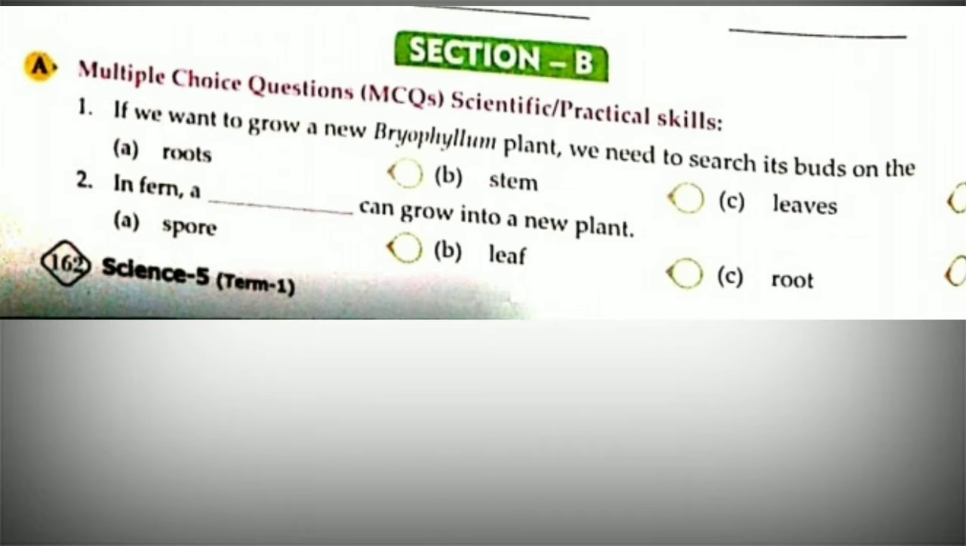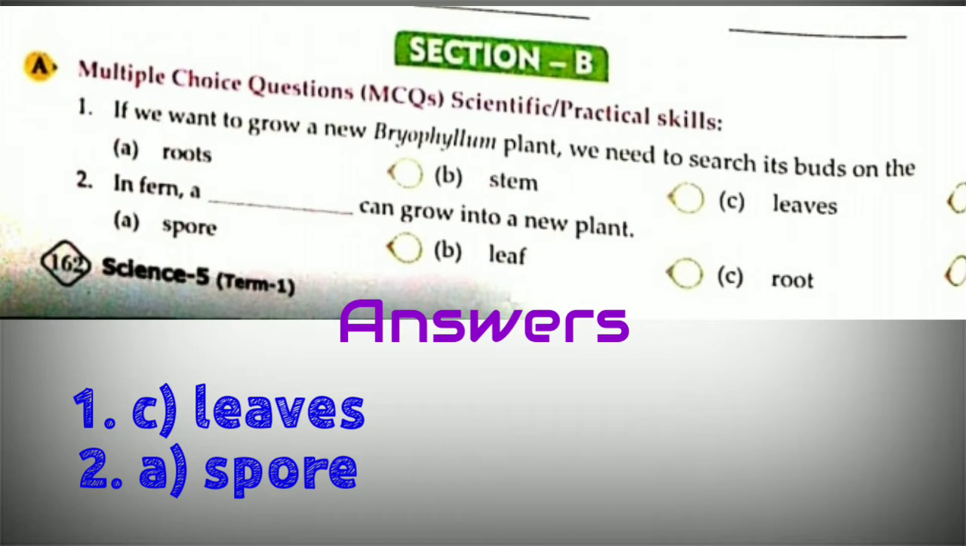Now come to section B, A, multiple choice questions. Your first question: if we want to grow a new bryophyllum plant, we need to search for its buds on the leaves. Your correct answer will be leaves, option number C. And second question: in fern, a spore can grow into a new plant. Your answer will be A, which is spore.